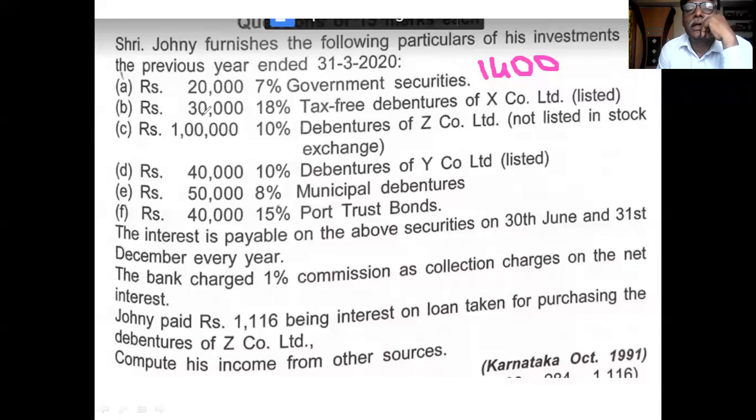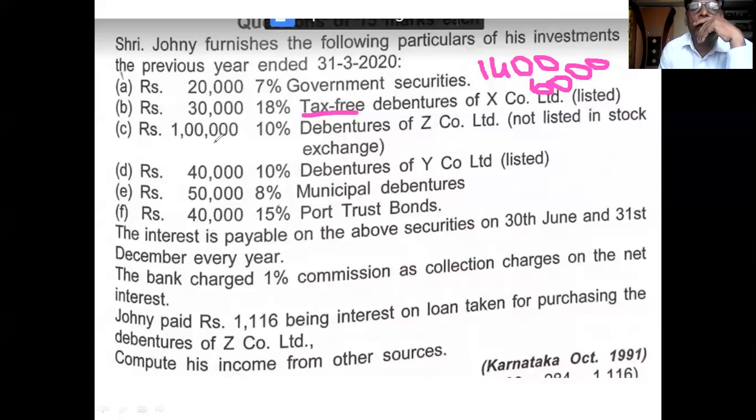For the second problem, second point, 30,000 at 18%, you calculated 5,400 and thereafter you grossed up because of tax-free. Its answer is 6,000 in your yesterday's calculation.